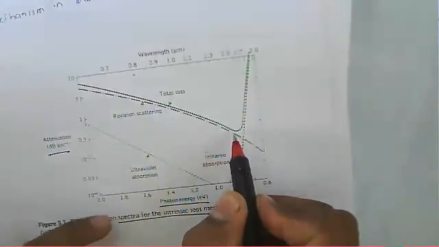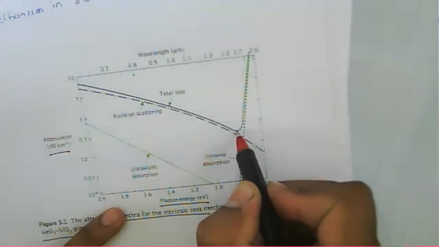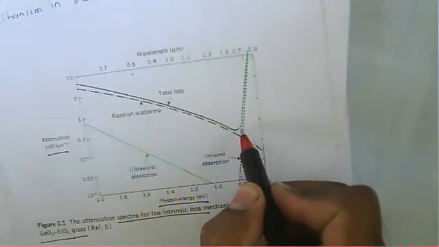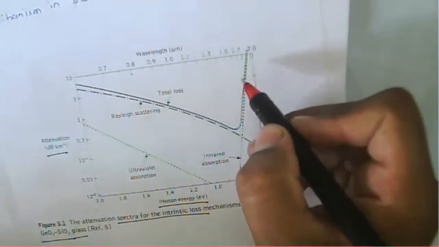You can see that loss is minimum at this particular point, but gradually it increases because of infrared absorption above that band of wavelength. So the fiber will operate at a specific band of wavelength, where attenuation is reduced.